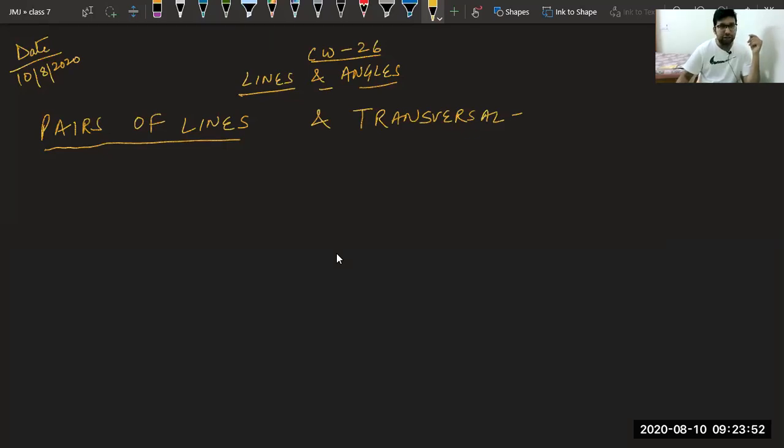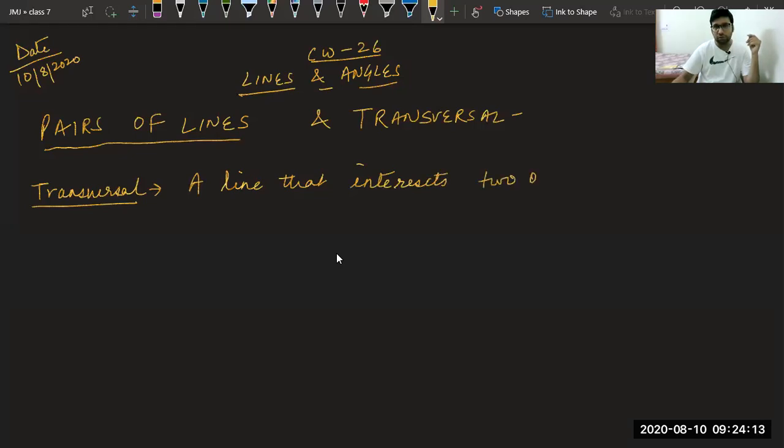Now we can see the second diagram, and here we have defined the transversal. What is a transversal? It is also a line. So a line that intersects two or more lines at distinct points.